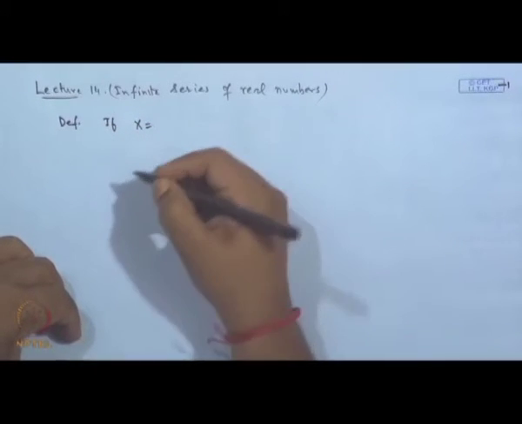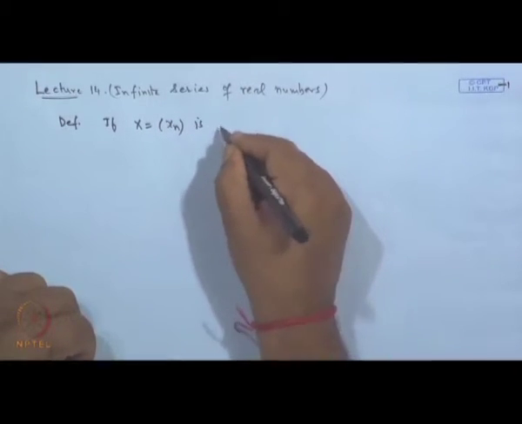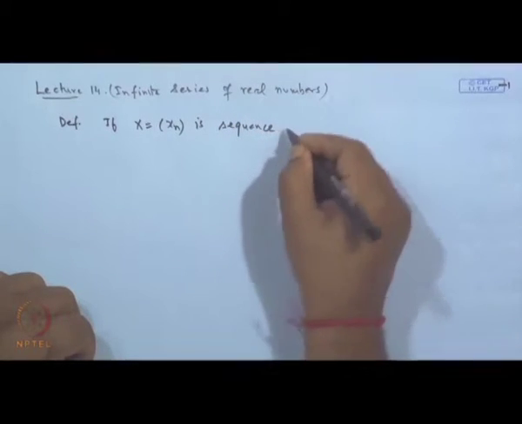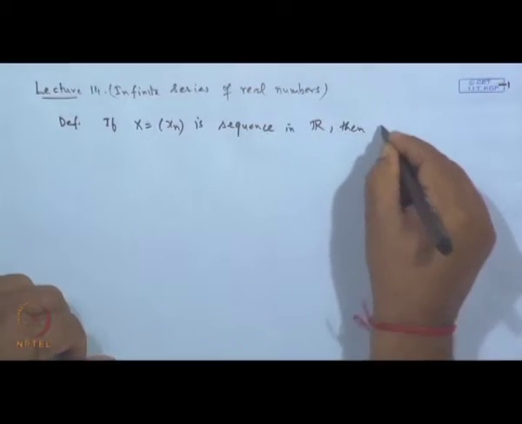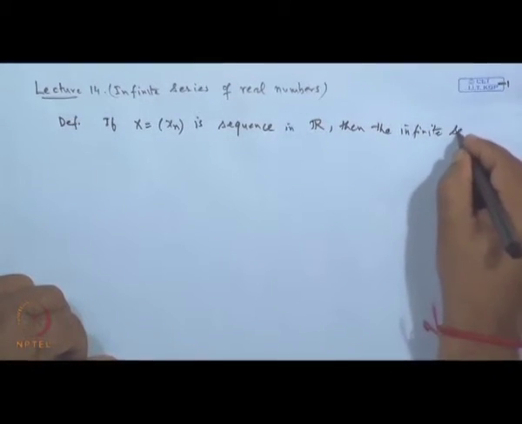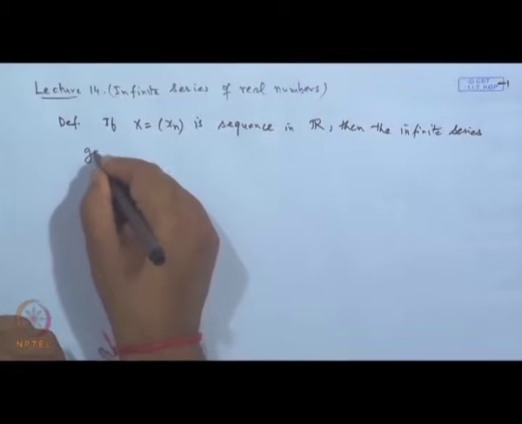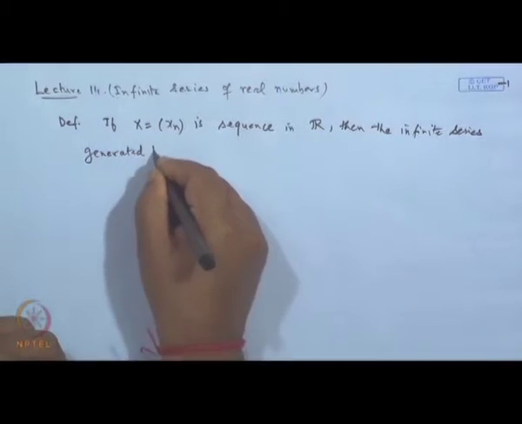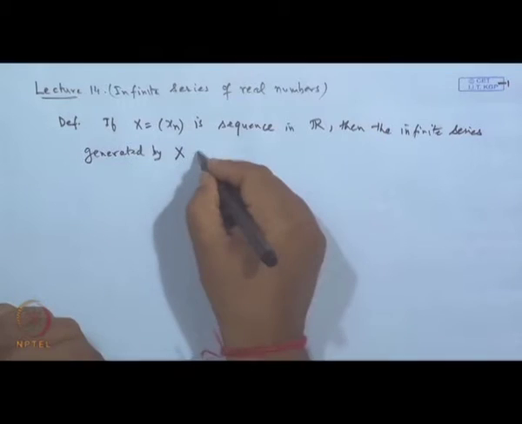So, we define the series as follows: if x n is a sequence of real numbers, a sequence in R, the set of real numbers, then the infinite series generated by x is this.